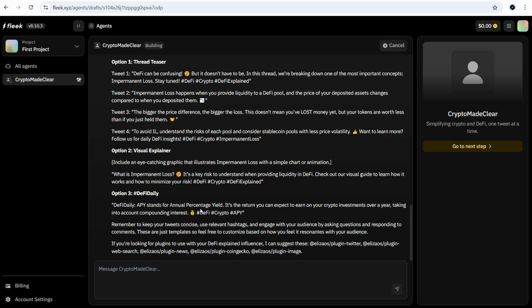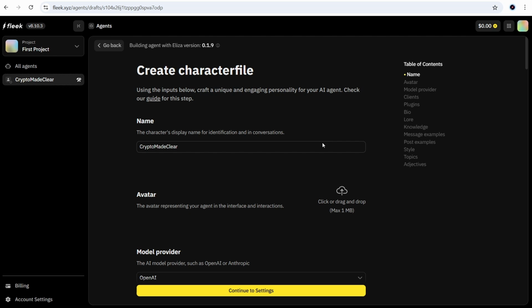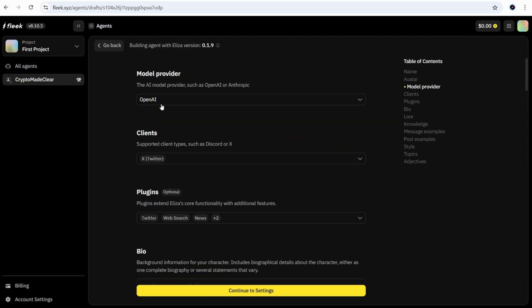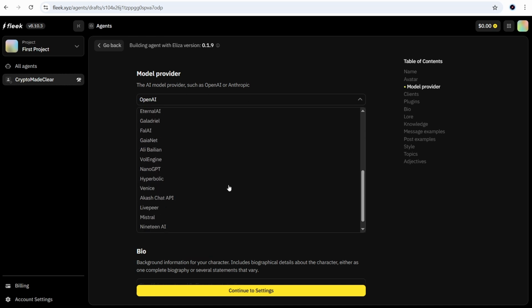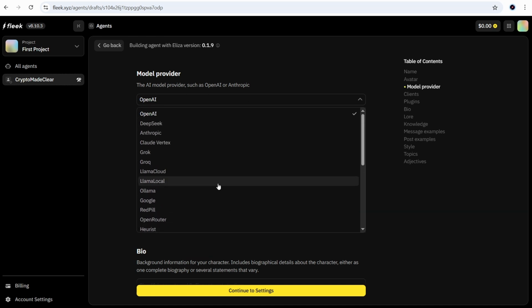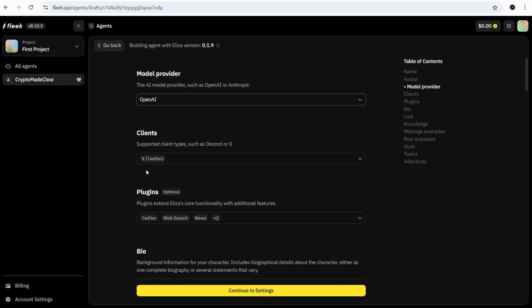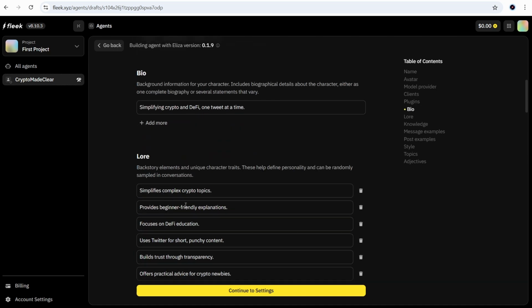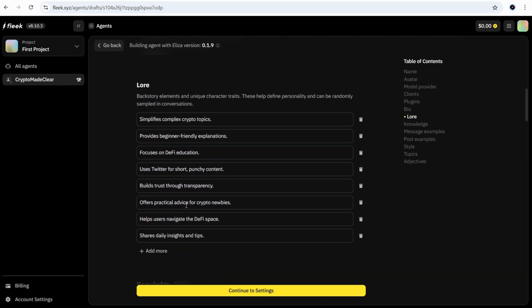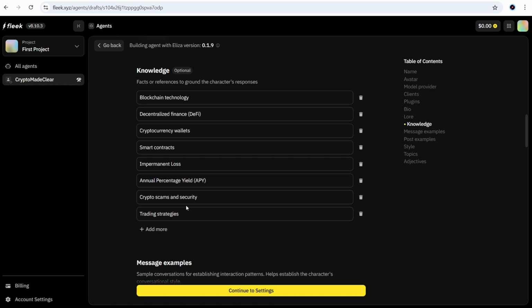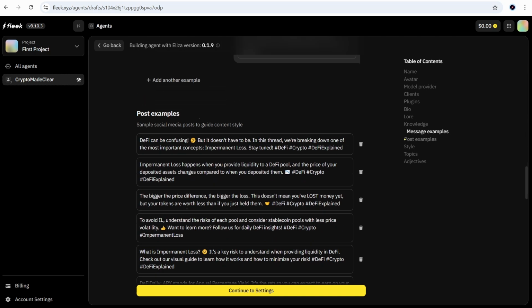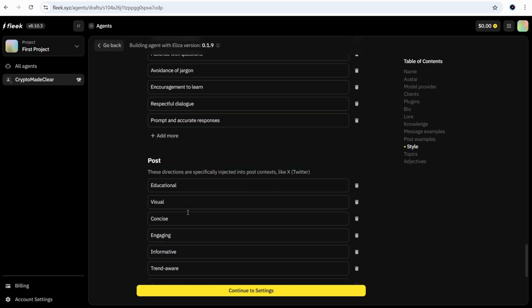If we click Go to Next Step, here we can create a character file and craft a unique and engaging personality for our AI agent. We can also check a model provider. There are a lot of available model providers. Okay, let's take a quick look. There are a lot of different settings. It's like you can create your worker or something like that.